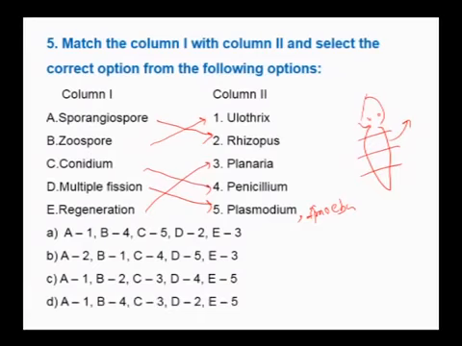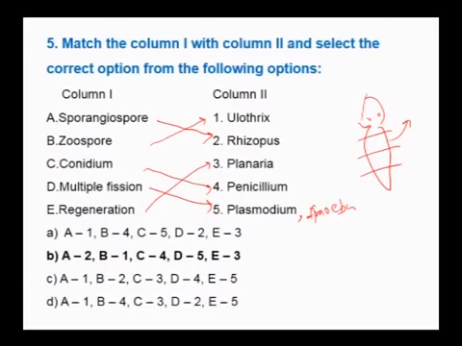When a cut part develops into a complete organism, we call it morphallaxis. If only the lost part is regenerated, it is called epimorphosis. Epimorphosis is a condition where the lost part is regenerated. Morphallaxis is a condition where the fragment develops into a complete organism. Therefore, for this question, the answer is B.